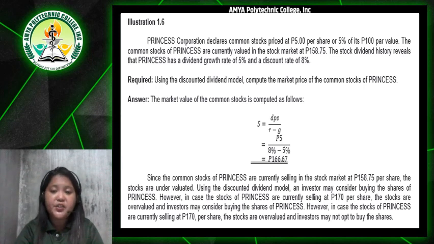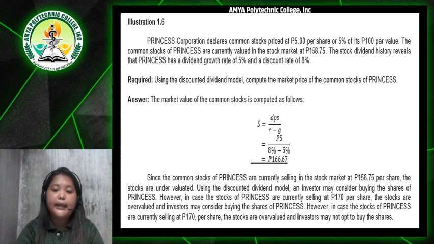Since the common stocks of Princess are currently selling in the stock market at 158.75 pesos per share, the stocks are undervalued. So using the discounted dividend model, an investor may consider buying the shares of Princess.